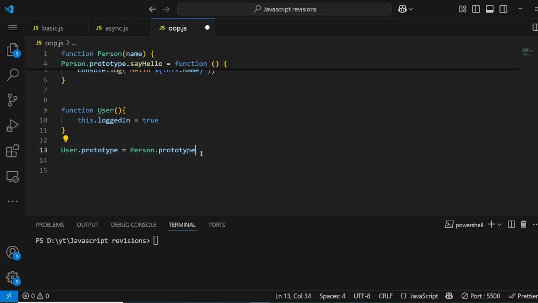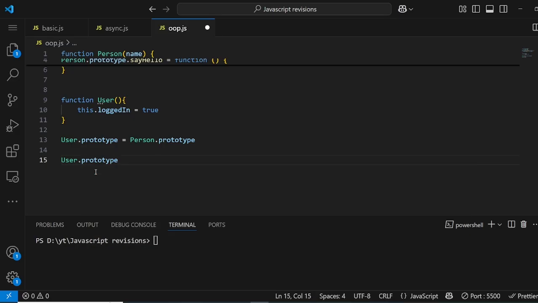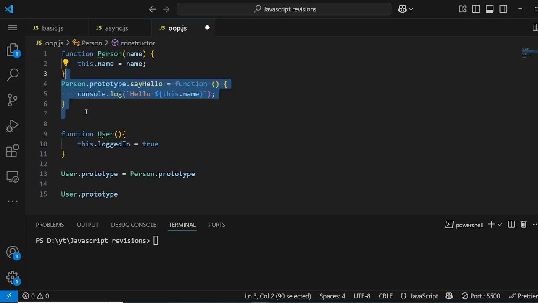The reason is that this is how objects work. If I do this, what I'm doing is referencing the address of this prototype object. So if I make a certain change to this prototype, it will be changed in Person's constructor also, and that is what we don't want. The way inheritance works, we want to use this functionality in this, not this functionality in that.